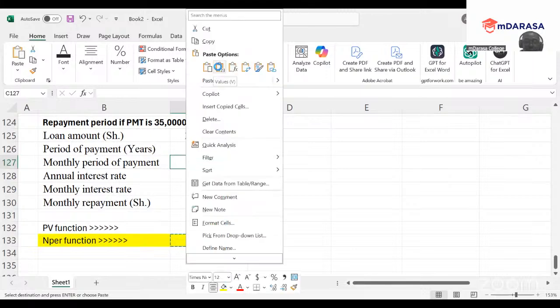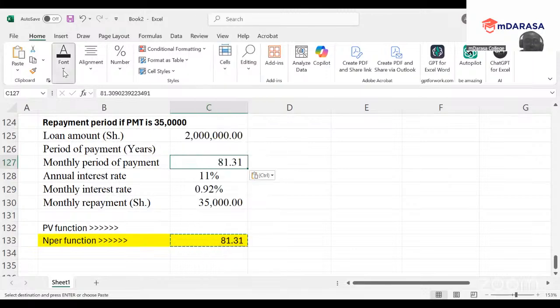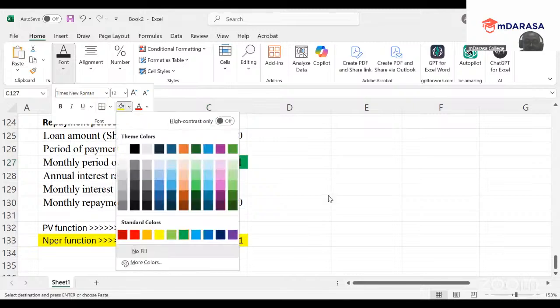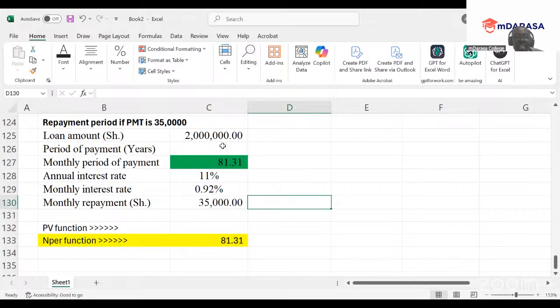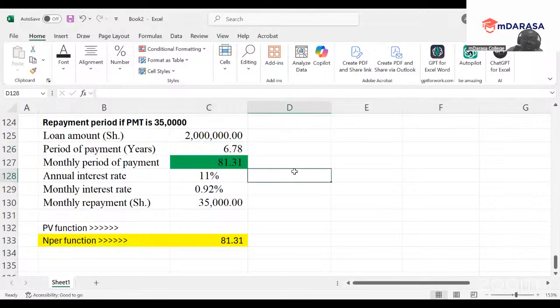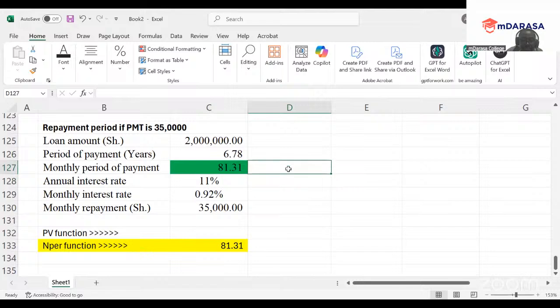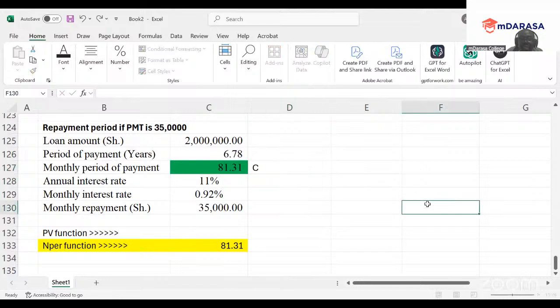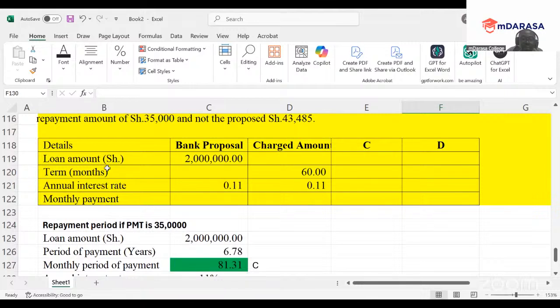And this is what the good examiner wanted us to determine. The number of periods will be 81 months. You can go ahead and convert this into years, which will be about 6.78 years. So this is our C. Our D, what were we told? Remember terms? This is what you're required to fill.